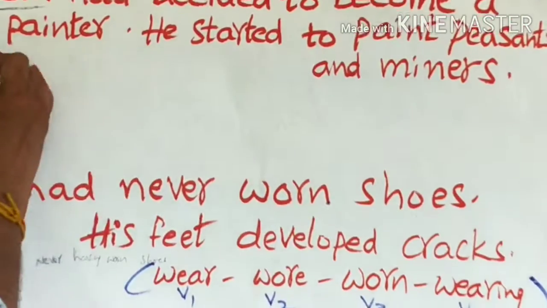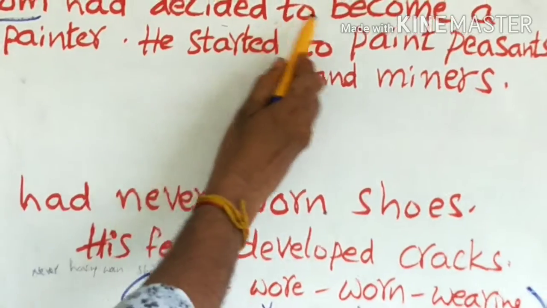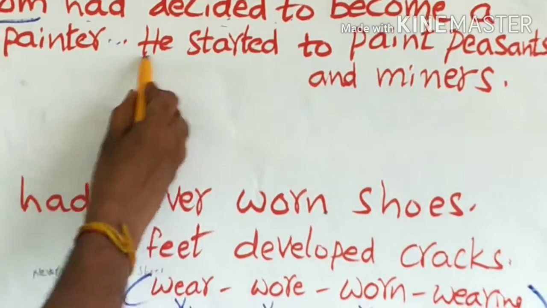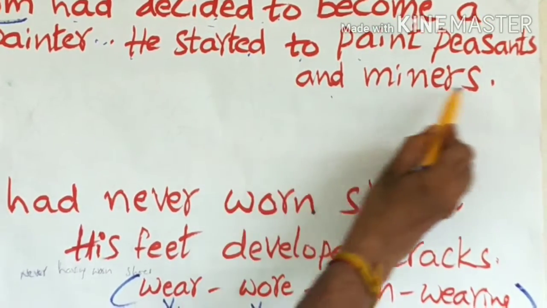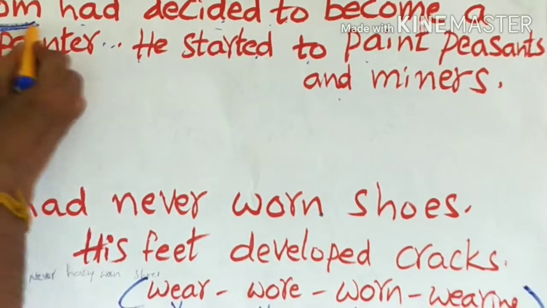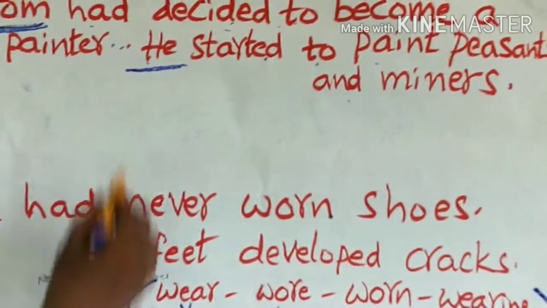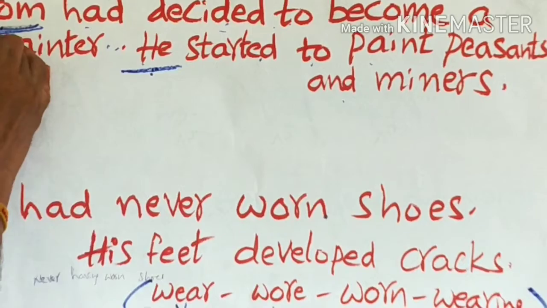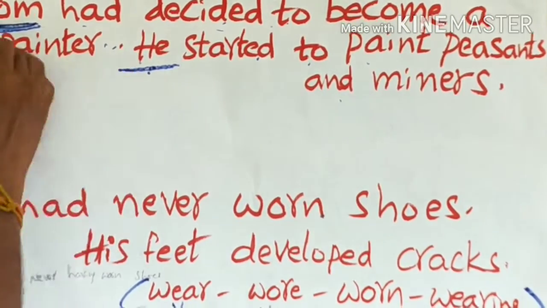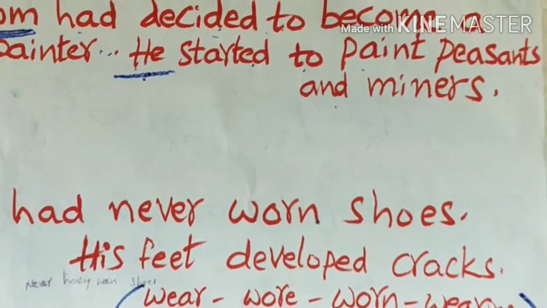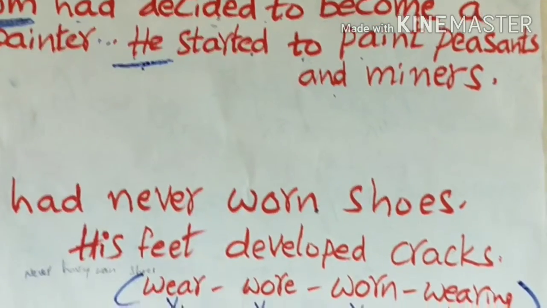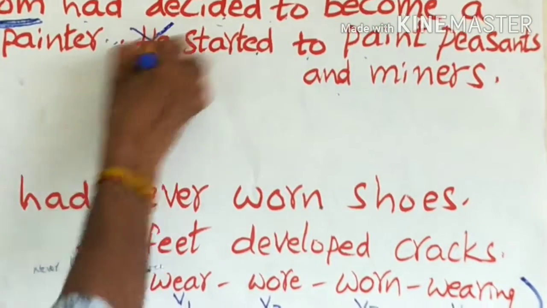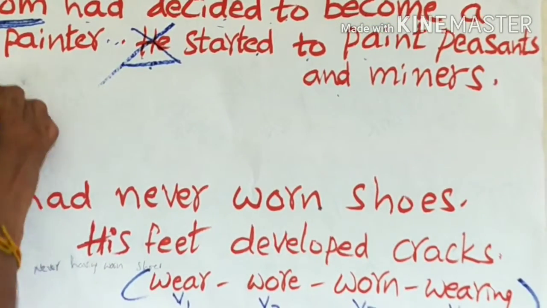Okay, friends? Tom had decided to become a painter. He started to paint peasants and miners. Subjects are the same. Tom, he. He is the pronoun. Pronoun is used in place of Tom. So subjects are the same. Tom and he are the same. So in case subjects are the same, we should delete the first subject or pronoun. So pronoun should be deleted, starting with having plus verb 3.